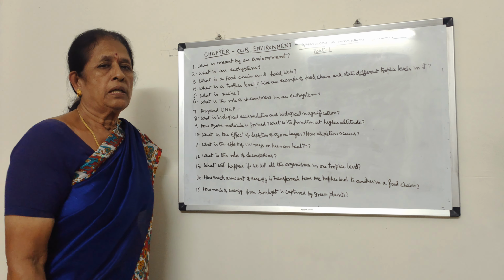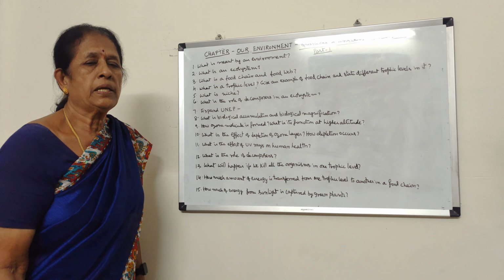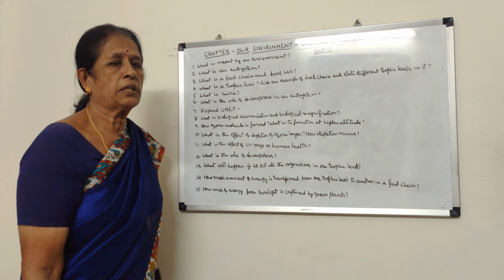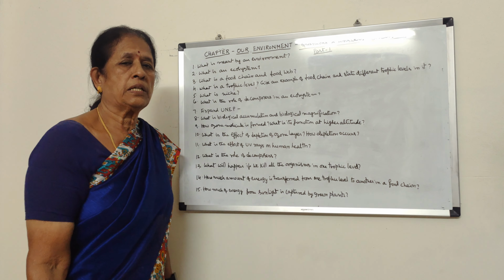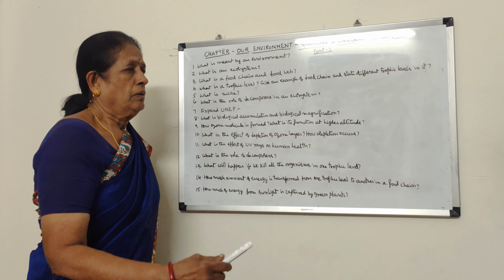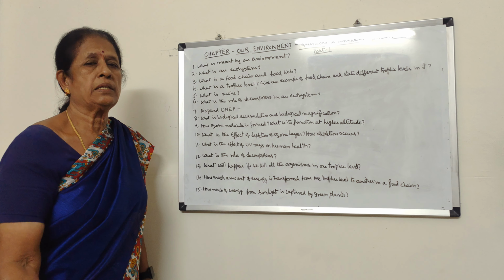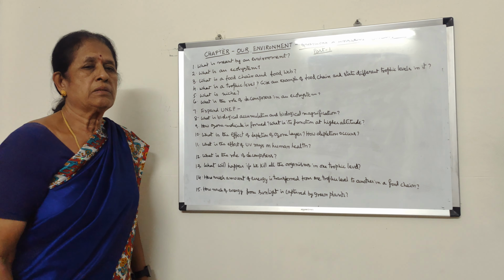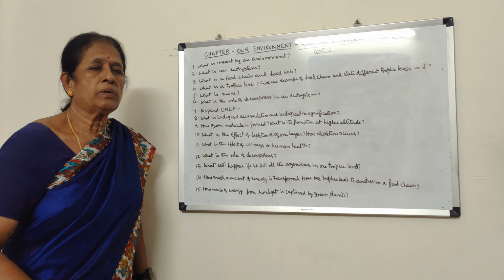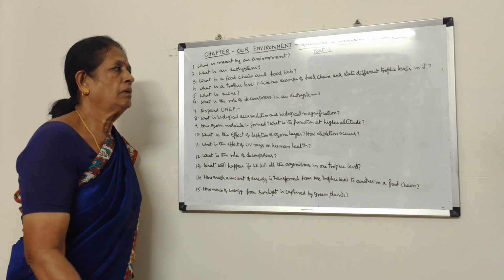Let us take grass. It's a producer. Grass is eaten by insect, which is a primary consumer. Insect is eaten by frog, a secondary consumer. And frog is eaten by snake, a tertiary consumer, and snake is eaten by hawk, that is a top level consumer. It means a food chain includes a number of trophic levels, usually two or three or four trophic levels.